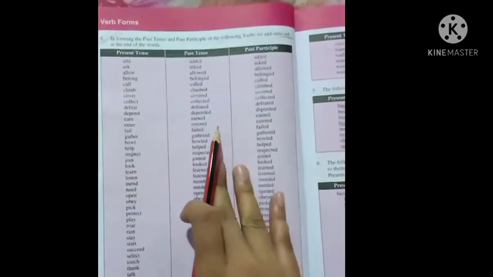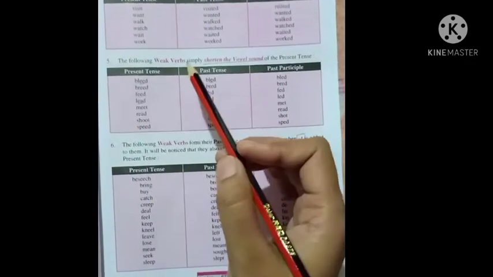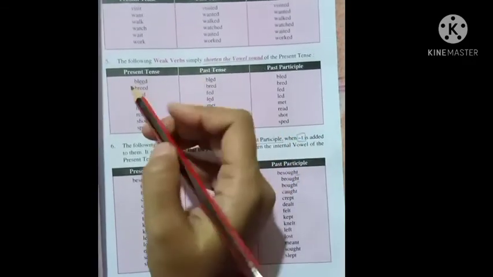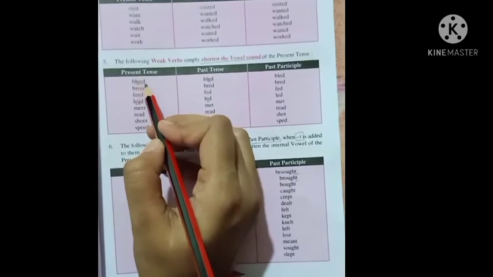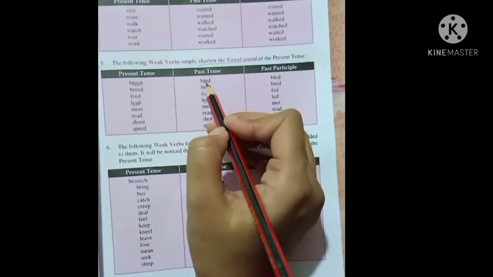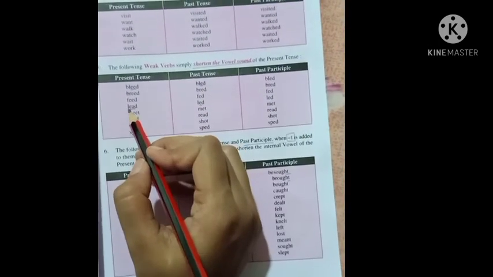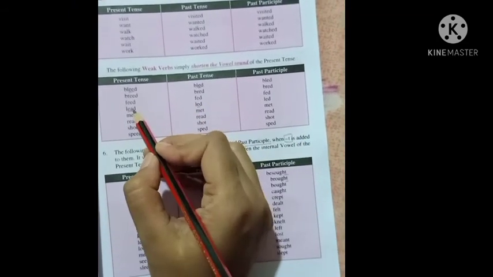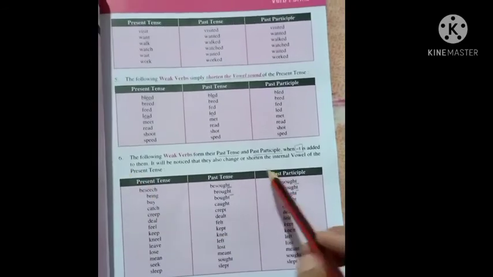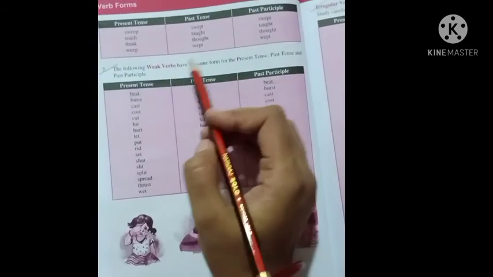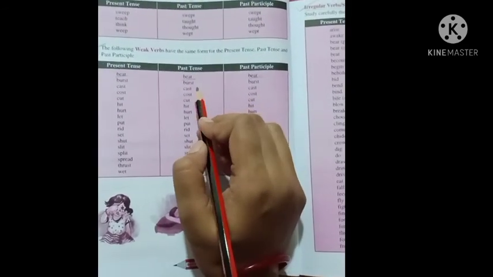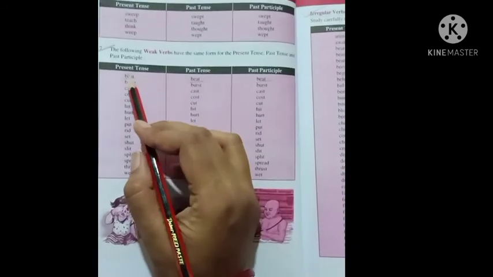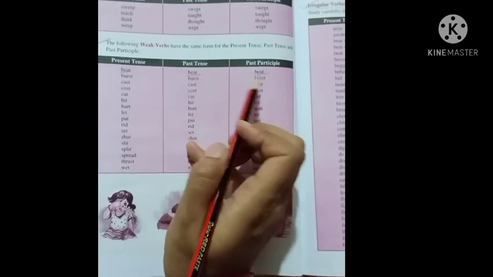So read this. In the fifth table, weak verbs shorten the vowel sound, such as bleed. Here double E is shortened to one E. Lead, led. Here EA is shortened to E. Lead, led, led. In table number 6, T is added here. Come to the next page. They have the same form in the second form and in the third form as the first form. Beat, beat, beat. Brushed, brushed, brushed. So read.